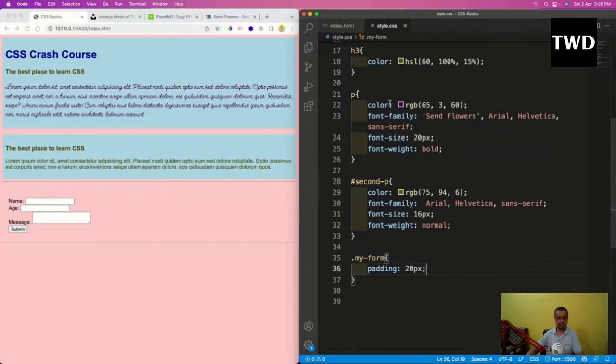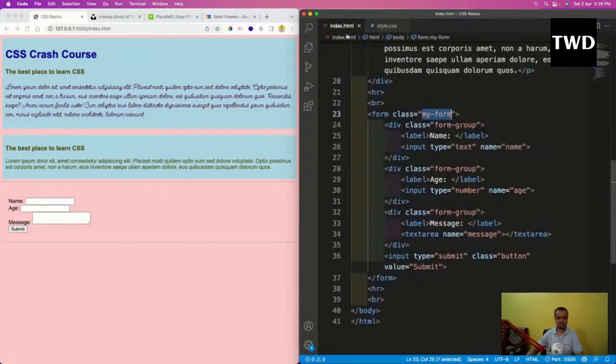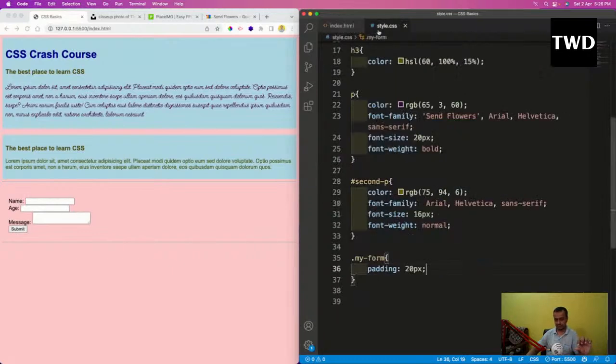Then this form group I'm going to add. Why am I selecting the form group? Because again they are very close and I want to have some space. I can do it with BR, but with BR we are not able to finally control it.